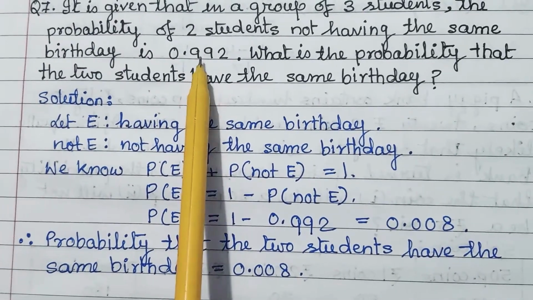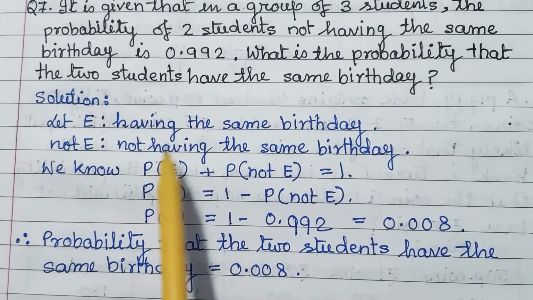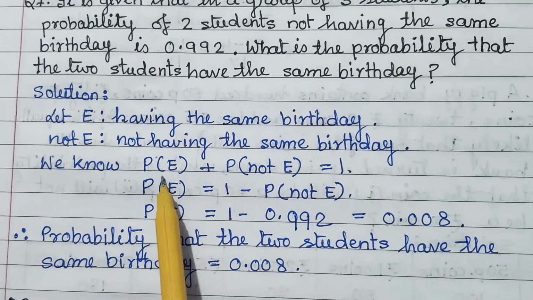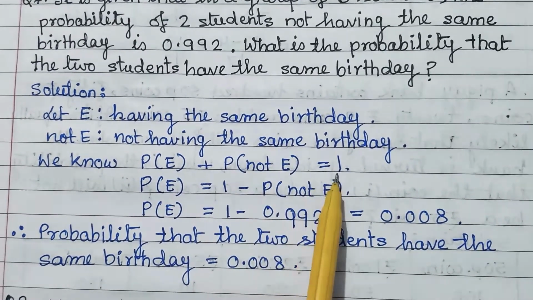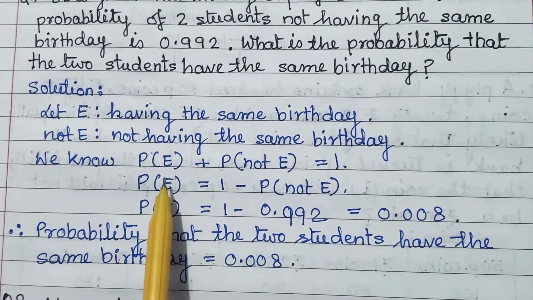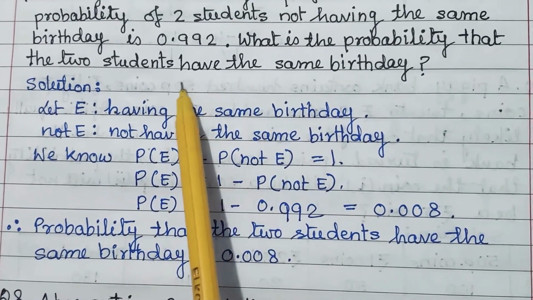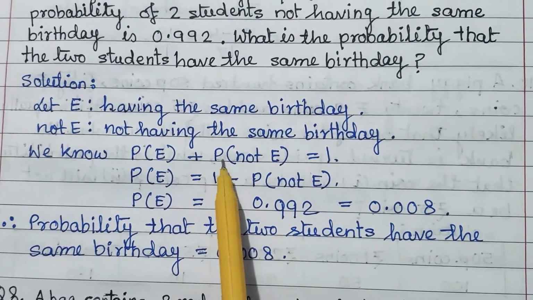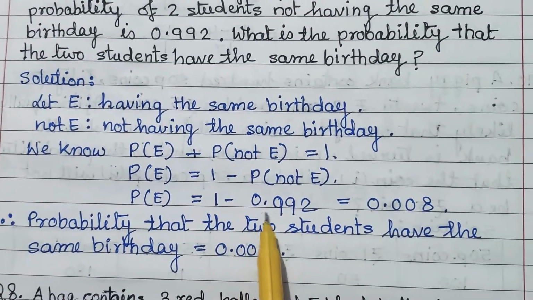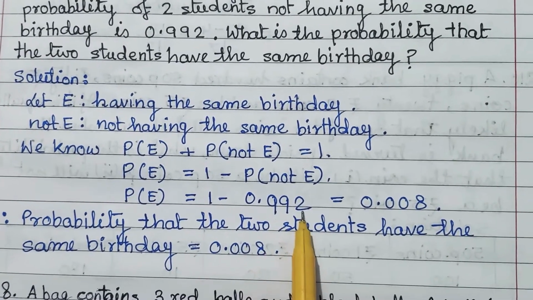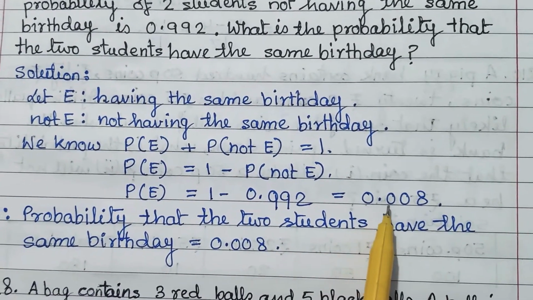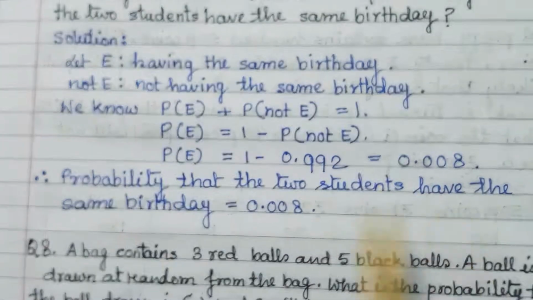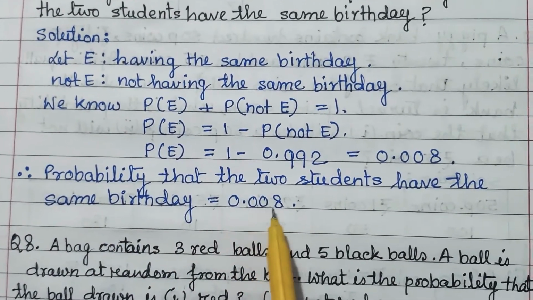It's the event and not event. Already we know the sum of event and not event: the sum of the probability of event and the probability of not event is equal to 1. So the probability of the event, that the students have the same birthday, is equal to 1 minus the probability of not event. So 1 minus 0.992 is equal to 0.008. So the probability that the 2 students have the same birthday is equal to 0.008.